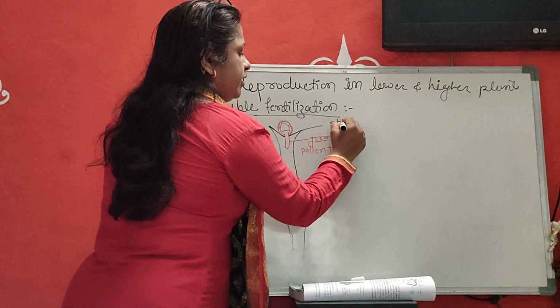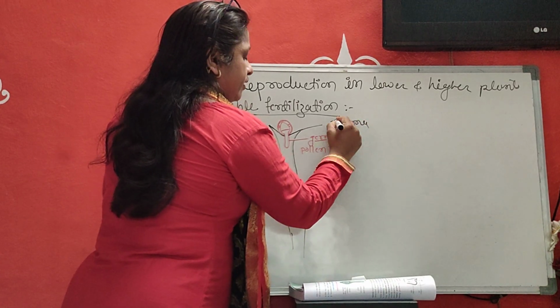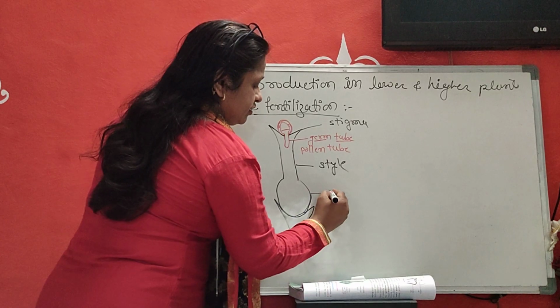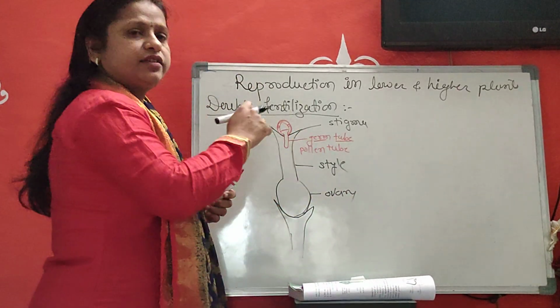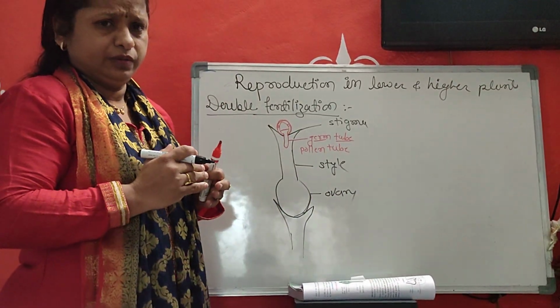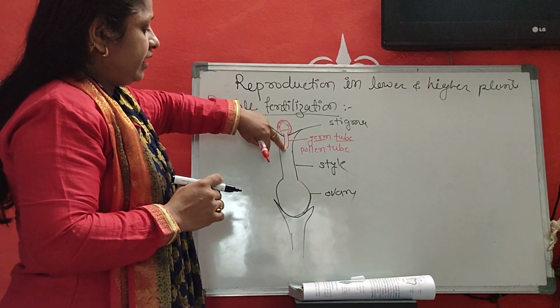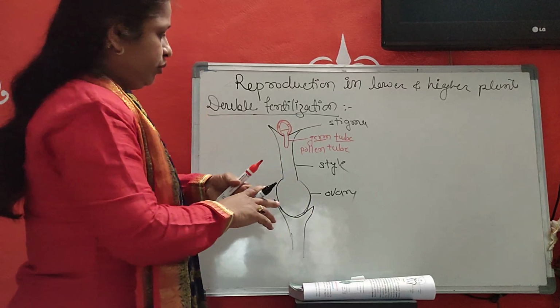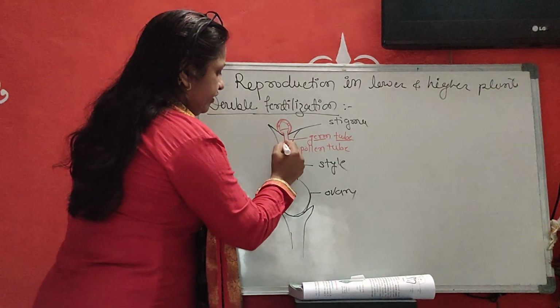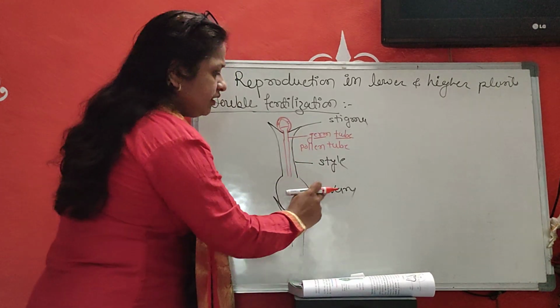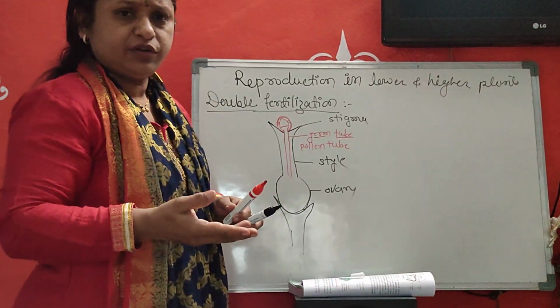This one is a stigma, this is a style, this is an ovary, and inside the ovary there is an ovule. The pollen tube enters the style in this way, and then inside the ovary is the ovule.